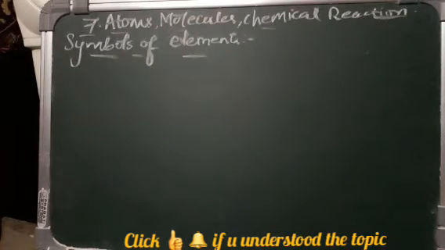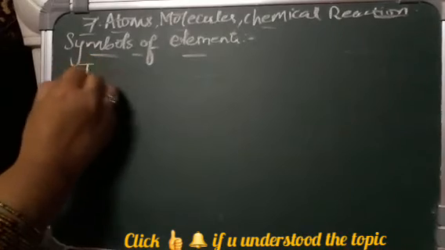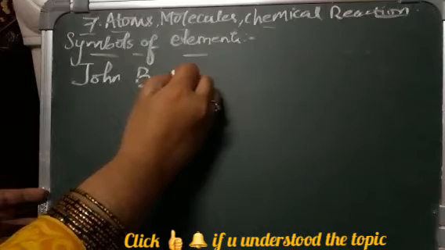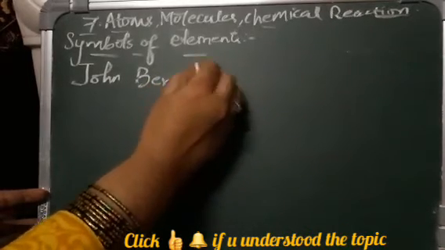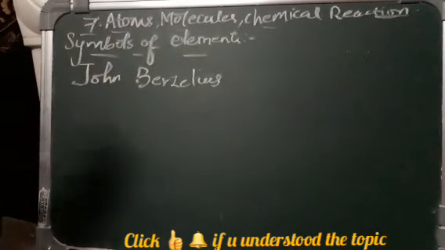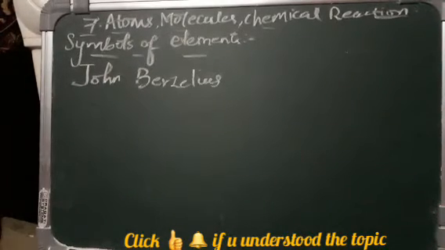A scientist named John Berzelius suggested that the initial letter of an element from its name in English, written in capitals, should be the symbol of the element. Who is the scientist? John Berzelius. What did he say? He said that whatever element we are taking, the first letter of that element will be given as the symbol.